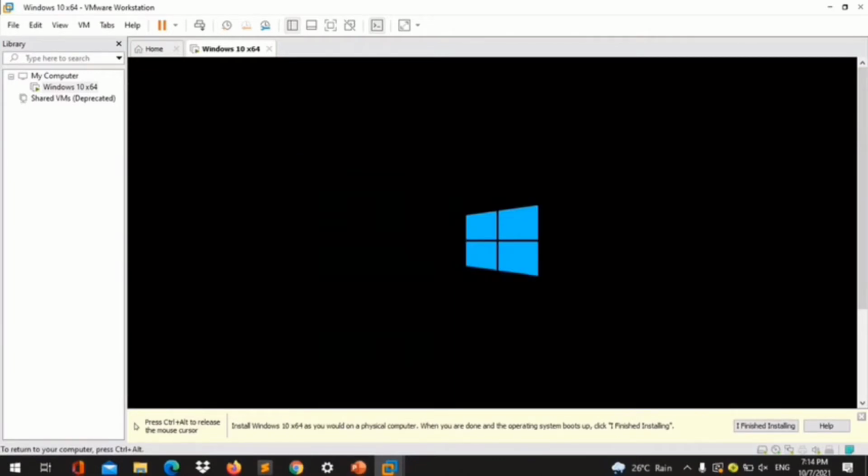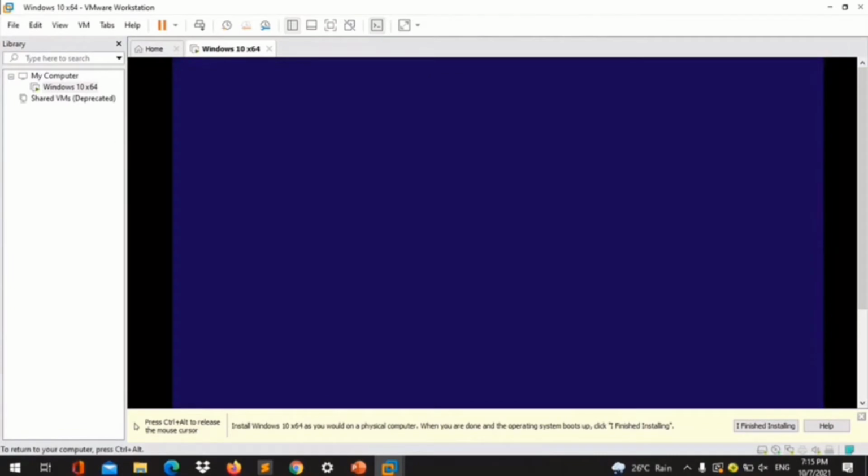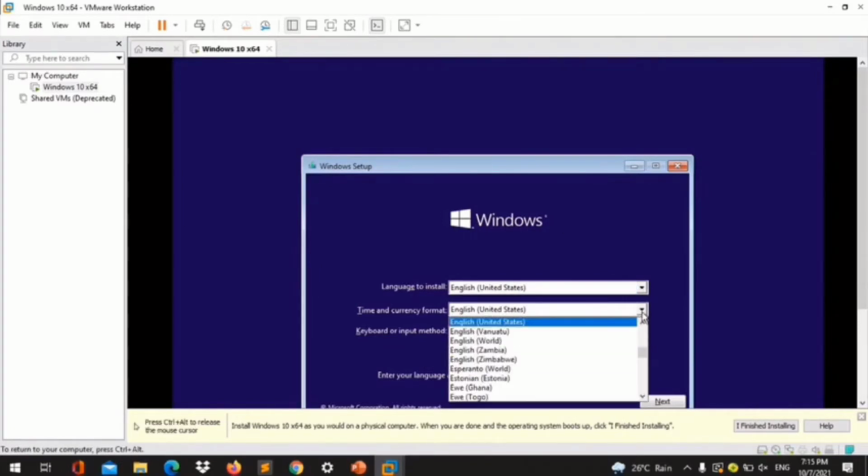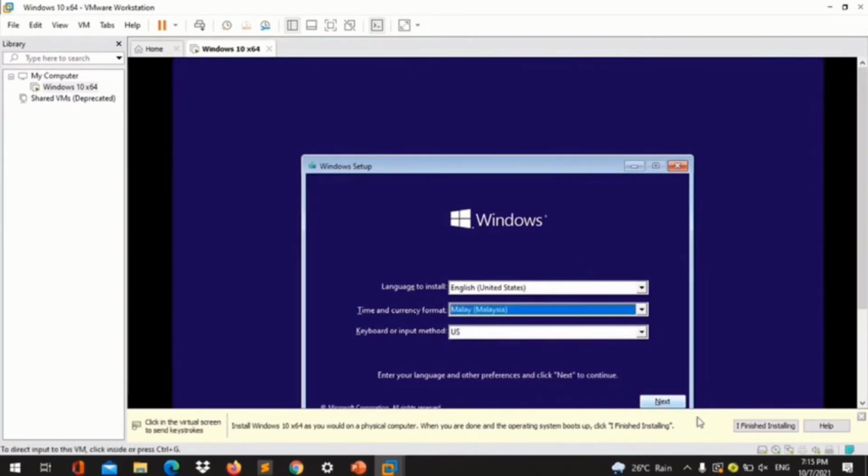After that, you can choose the language of the Windows. The language that I'm choosing is Malay. After that, just click on Next.